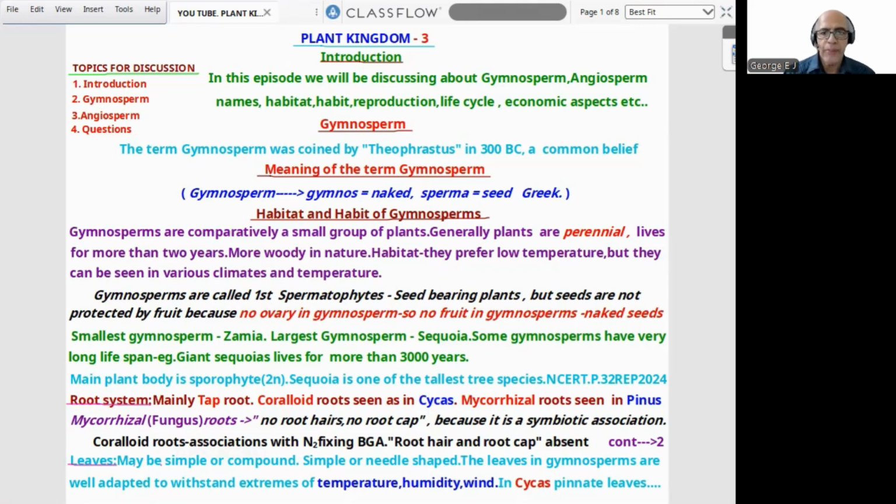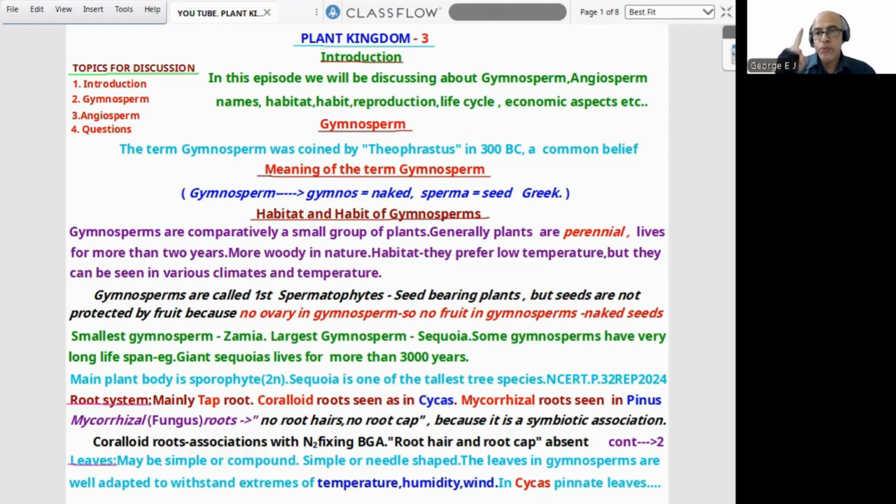Now habitat and habit of gymnosperms. Gymnosperms are a comparatively small group of plants, and generally the plants are perennial, living for many years, more than 2 years: annual, biennial, perennial. They are more woody in nature. As for habitat, the place where they live, they normally prefer low temperature, but they can survive in various other climates and temperatures, even high temperature.